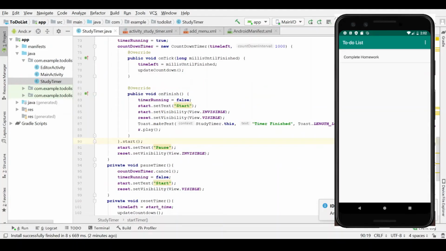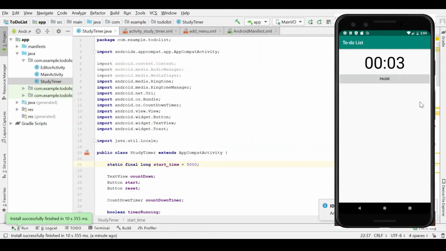We've now finished the break timer in the app. To access it, we need to click on the menu and click break timer. This is the timer. When you click start, it sets the timer to 5 minutes and starts counting down. You can also pause the timer and you can reset the timer. Once the timer is complete, an alarm sound plays.